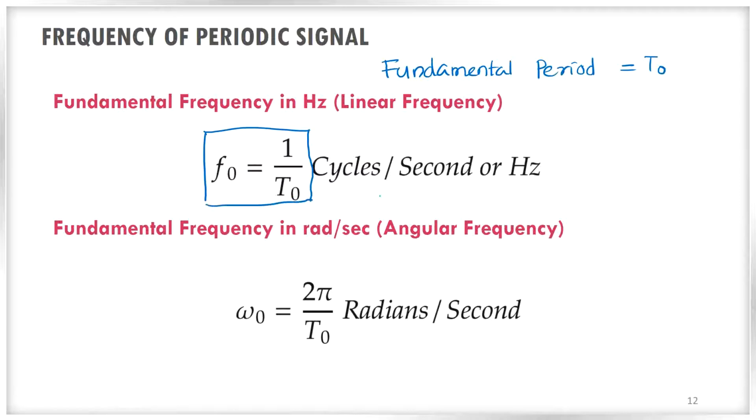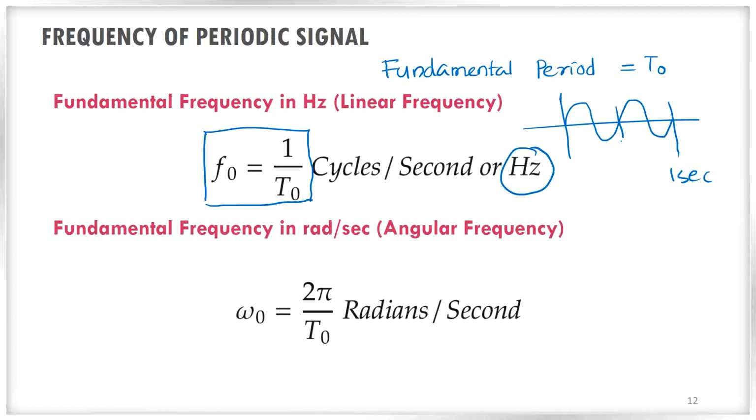So this is the linear frequency. The unit is hertz, and we are checking how many cycles of the periodic signal are completed in 1 second. For example, if this sine wave is going 2 times in 1 second, this is 1 second, and we have 2 sine waves in that 1 second, means 2 hertz is the frequency of that particular signal.